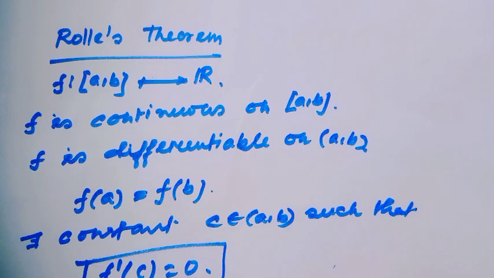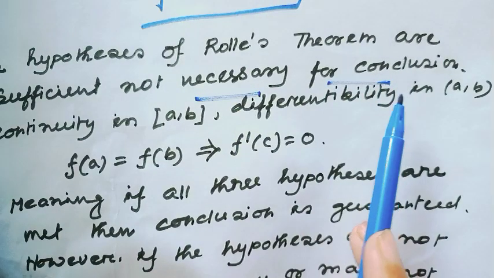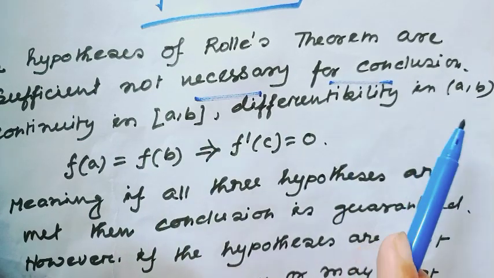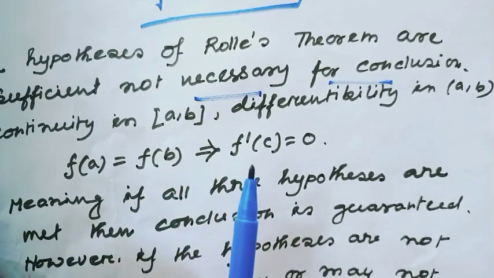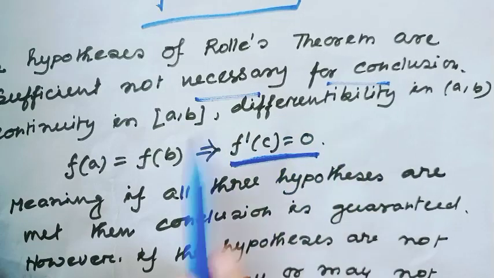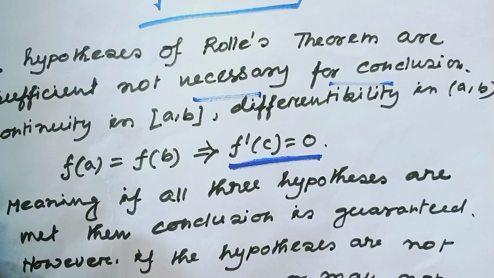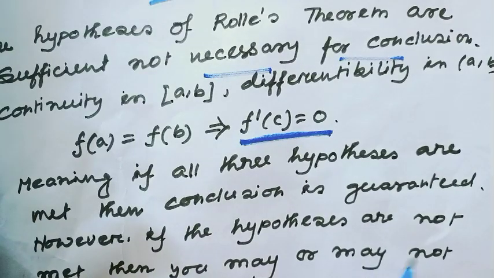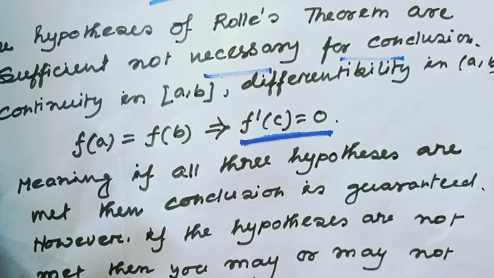These hypotheses of Rolle's theorem are sufficient, not necessary. For the conclusion, if the function is continuous on the closed interval [a, b], differentiable on the open interval (a, b), and if f(a) equals f(b), then that always implies f prime(c) equals 0. That means if these conditions are satisfied, then obviously f prime(c) equals 0, it is guaranteed. But if the hypotheses are not met, then you may or may not reach the conclusion.